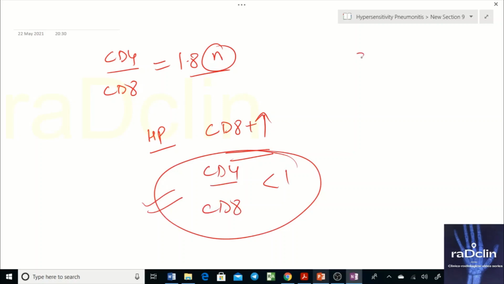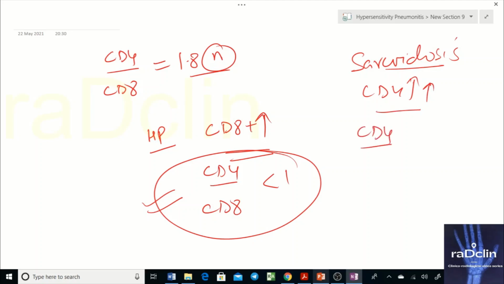In case of sarcoidosis, the cells that are going to increase are CD4 cells. CD4 cells are going to increase, and they increase quite more. So this ratio will be around 3.5. Okay, so these are differentials. We see lymphocytosis in other diseases as well, so it's a non-specific thing definitely, but I just discussed the BAL findings.